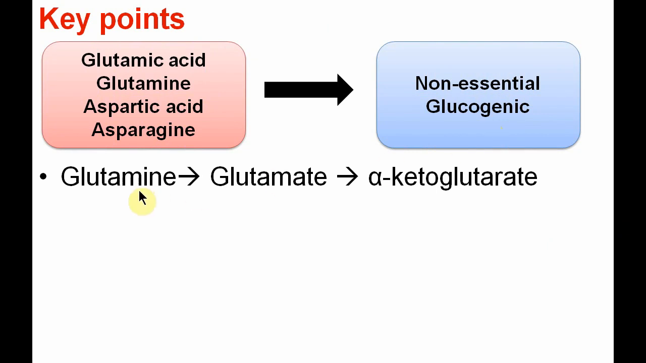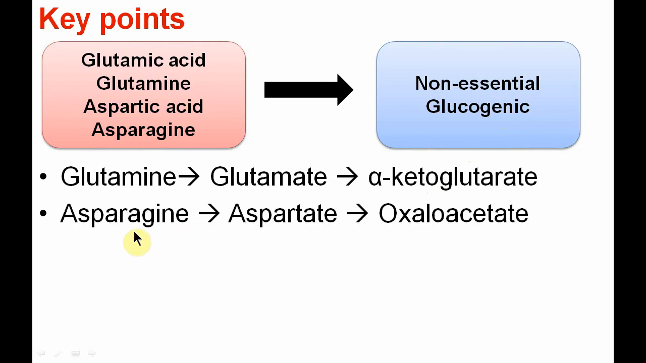Glutamine is converted to glutamate and glutamate is further converted to alpha ketoglutarate, and hence it enters the glucogenic pathway. Asparagine is converted to aspartate and then forms oxaloacetate. It is also a TCA cycle intermediate and enters into the gluconeogenic pathway.